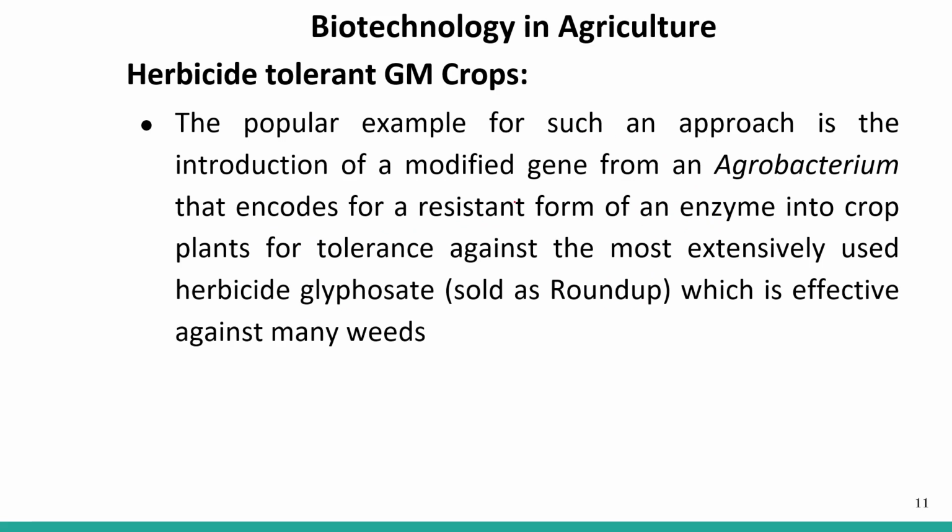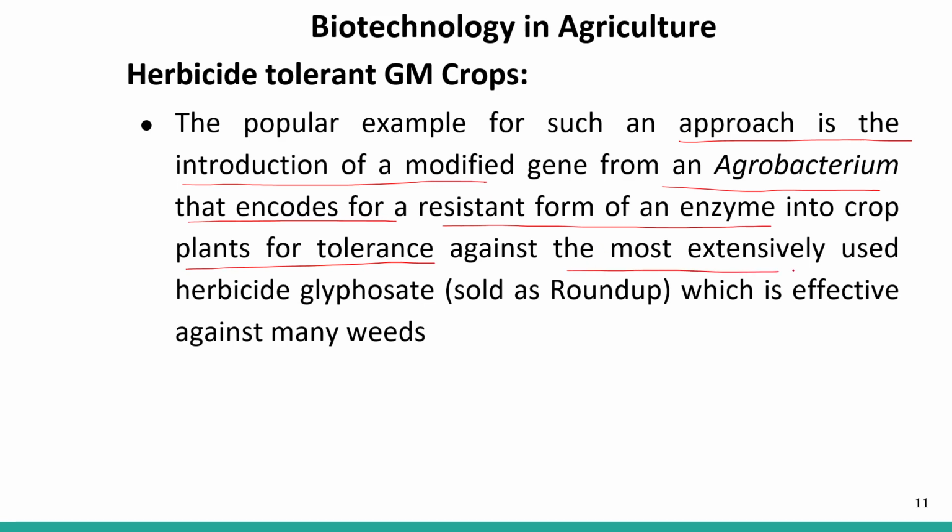The popular example of such an approach is the introduction of a modified gene from an agrobacterium that encodes a resistant form of an enzyme into the crop plants for tolerance against the most extensively used herbicide, glyphosate, sold as Roundup, which is effective against many weeds.